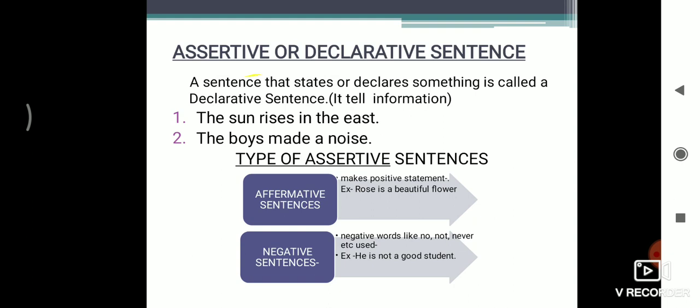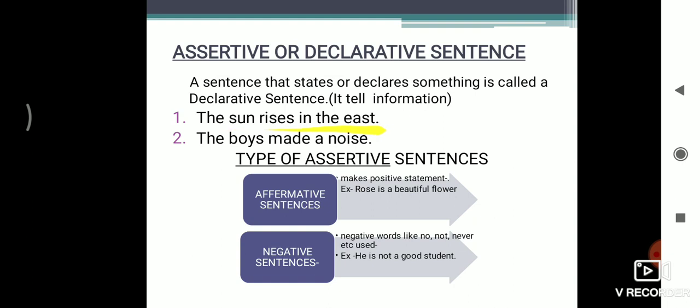Now the first one is assertive or declarative sentences. A sentence that states or declares something is called a declarative sentence. It tells information, meaning those sentences provide us the information about the subject, that is called an assertive sentence or declarative sentence. I am giving two examples here.